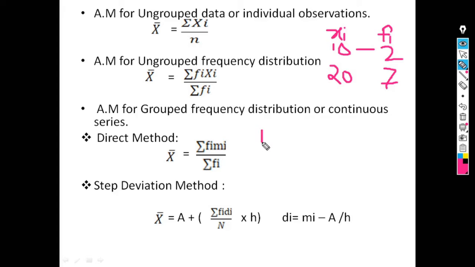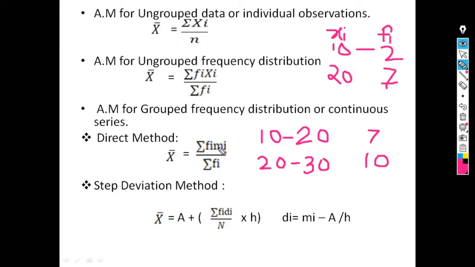Then arithmetic mean for group frequency distribution. Group frequency distribution means class interval along with frequency, this type of data. Suppose the first class interval is 10 to 20, suppose its frequency is 7. Next class interval is 20 to 30, suppose its frequency is 10.